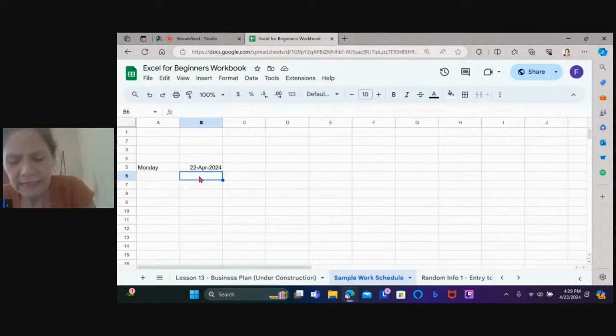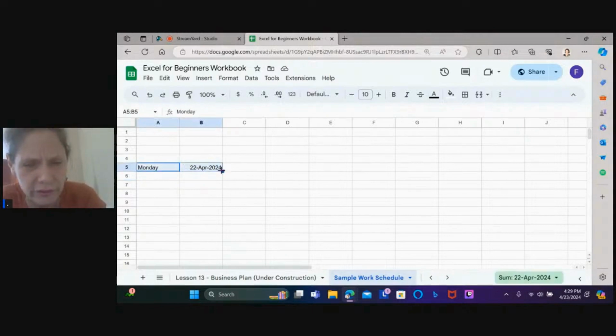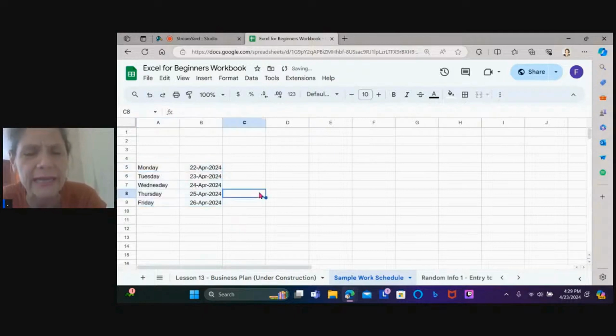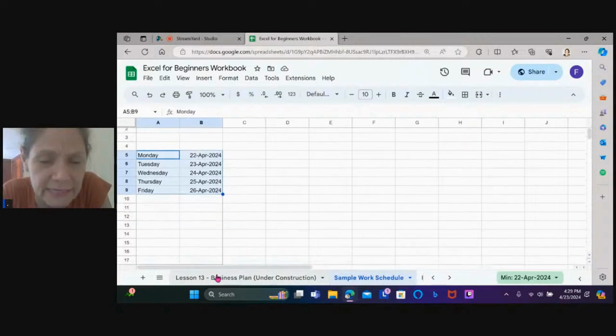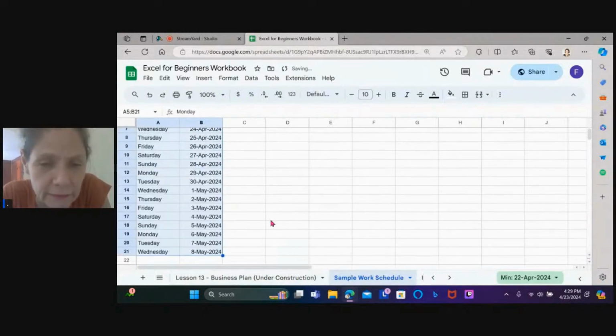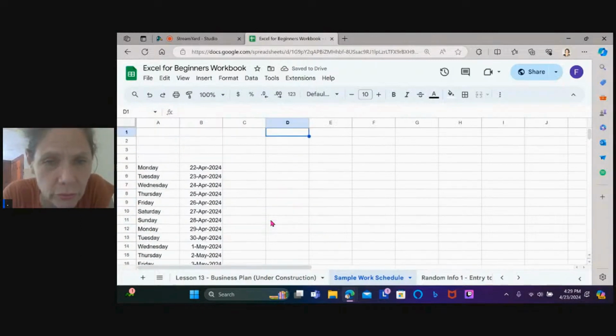So then it will work sometimes. I think I have to put 2 dates in for this to work. I think if I only have one, let's see what happens. Let's just drag. Oh, it's working. Okay. Sometimes when you drag it like that, it copies. If it's just one date, it doesn't know that you want the rest of the dates. So here you just drag it. So if it's 2 weeks, you go like that. What's 2 weeks? It should be 14 total. So 1, 2, that's the first week, and that's the second week.